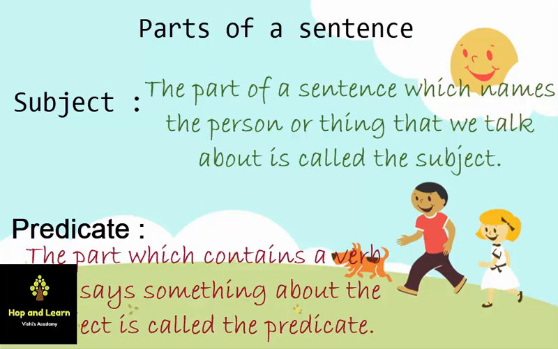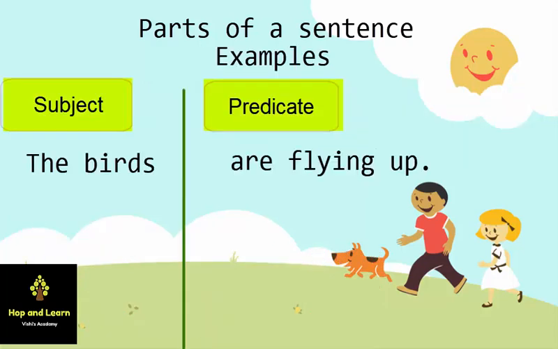So the part which contains a verb and says about the subject is called the predicate. Now let us understand with some examples. "The birds are flying up." In this sentence the subject is the birds and the predicate is are flying up. Why? Because we are talking about the birds, and I told you earlier that in the predicate part we talk about the subject and it contains a verb. So "are" is a helping verb and "flying up", we are talking about the birds, so it is a predicate.